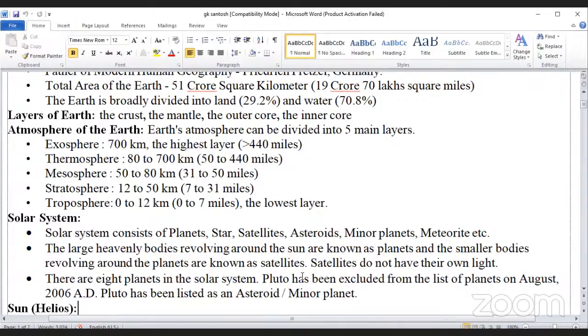Pluto has been excluded from the list of planets in August 2006 AD. Pluto has been listed as an asteroid and minor planet.